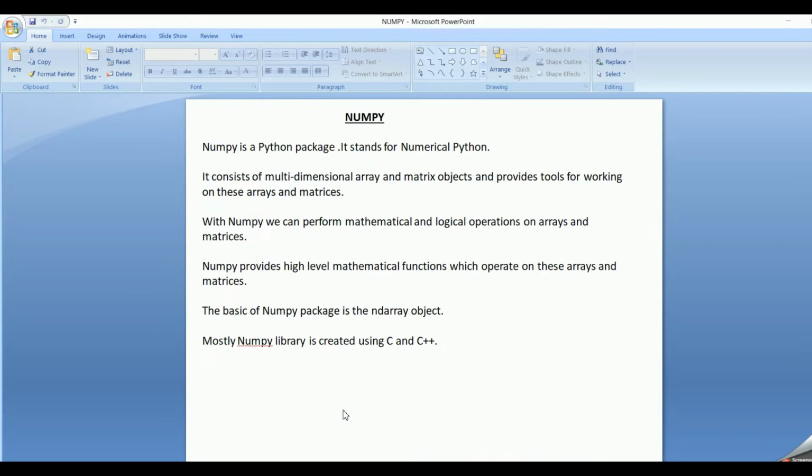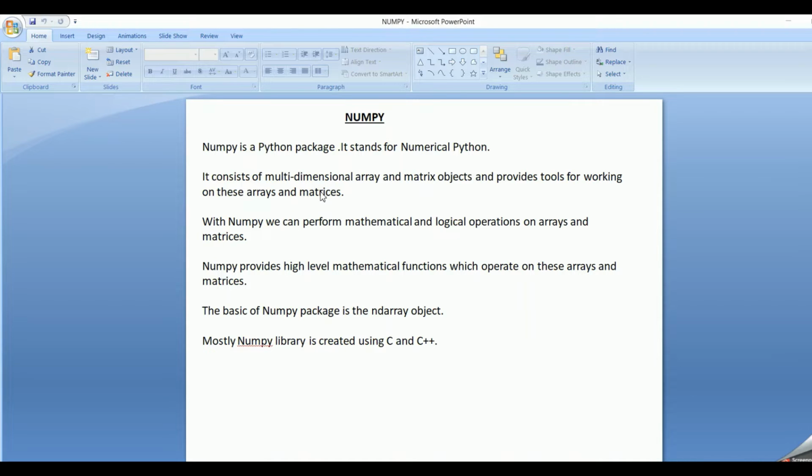In today's session, let's cover a new topic. Let's start with a new topic called NumPy. So friends, what is NumPy? NumPy is a Python package or library. It stands for Numerical Python.